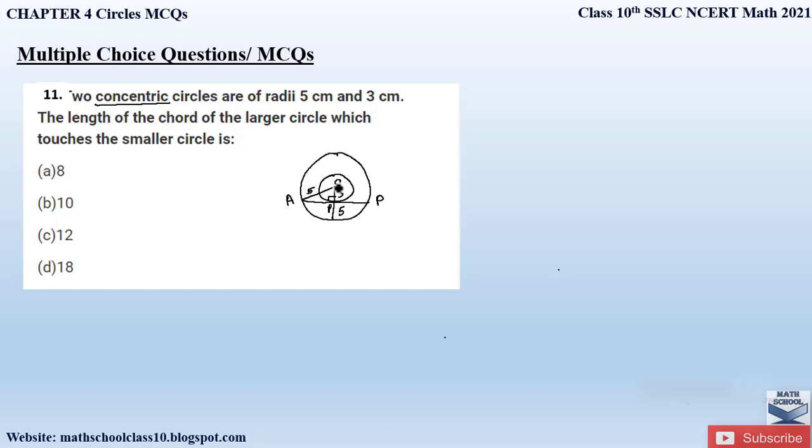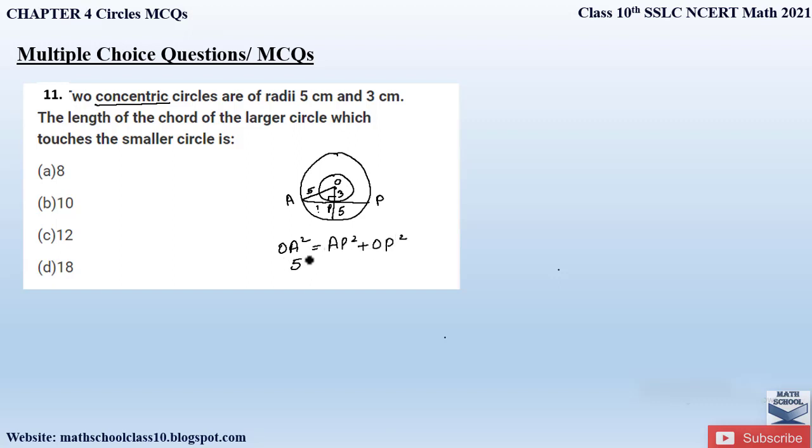So here OPA forms a right angle triangle. We know the sides OA and OP. Now we will find out the side AP first. We will apply the Pythagoras theorem here because it is a right angle triangle. The side opposite the right angle is the hypotenuse, which is OA square. So OA square is equal to AP square plus OP square.